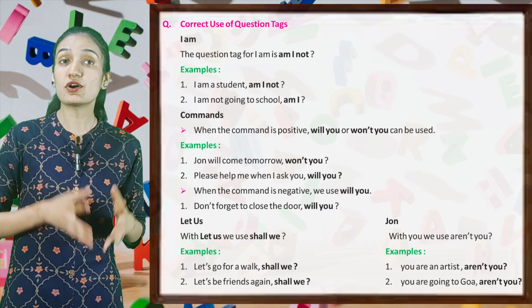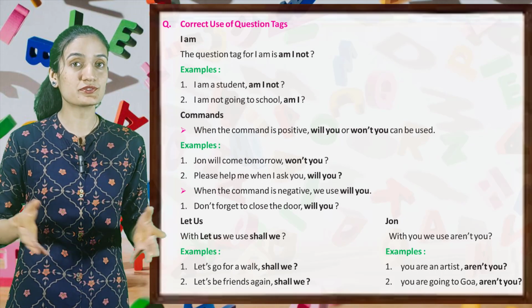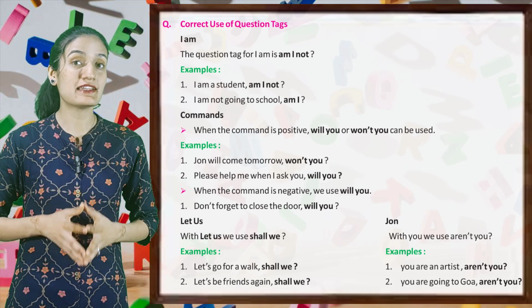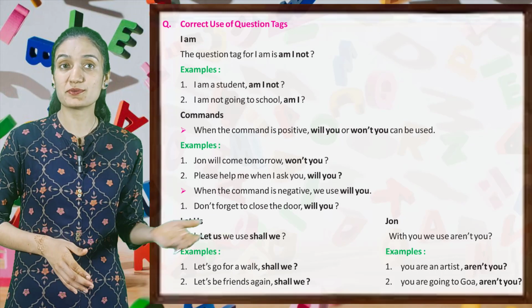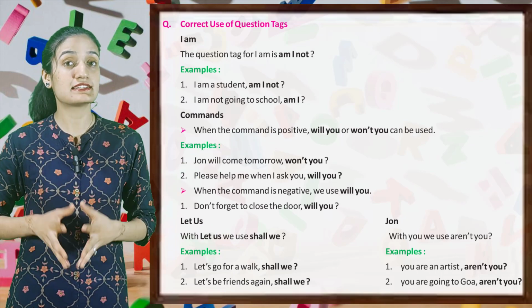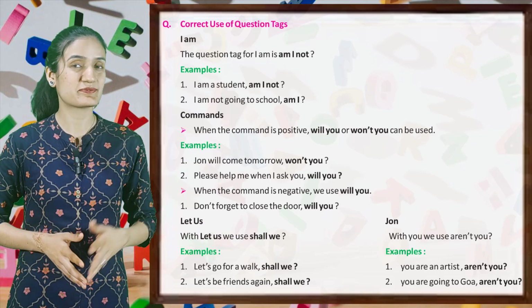Examples: John will come tomorrow, won't you? Please help me when I ask you, will you? When the command is negative, we use will you. Don't forget to close the door, will you? With let's, we use shall we.